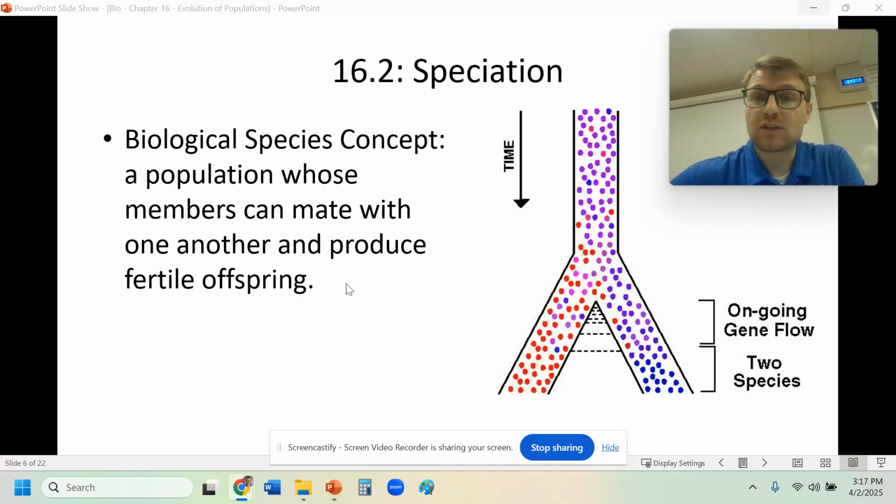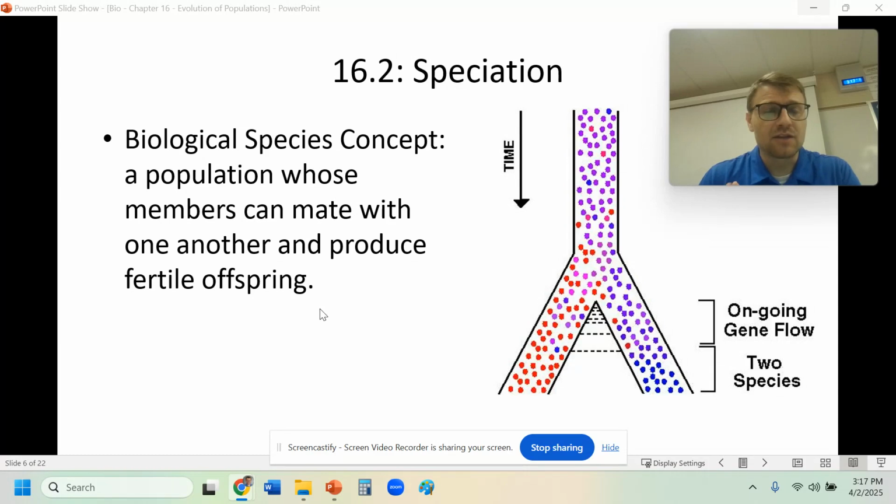So this is the concept that shows if two organisms can mate and produce fertile offspring, they are considered the same species. Obviously, trees and cats aren't the same species. Dogs and, I don't know, mice aren't the same species. They can't mate and produce fertile offspring.